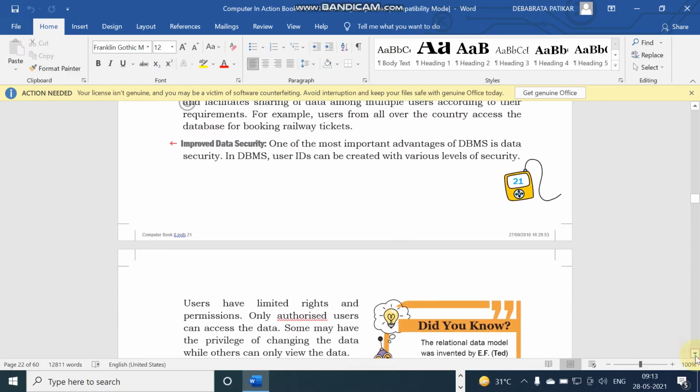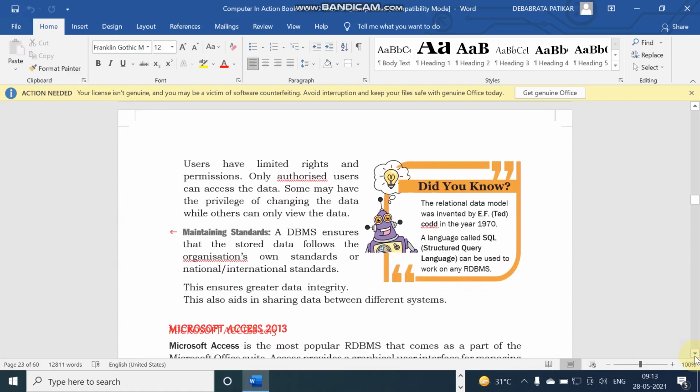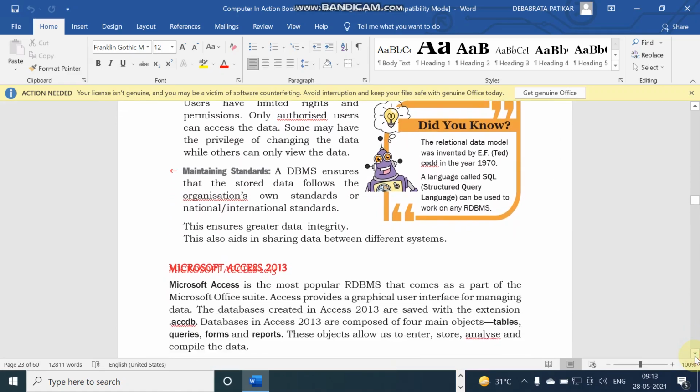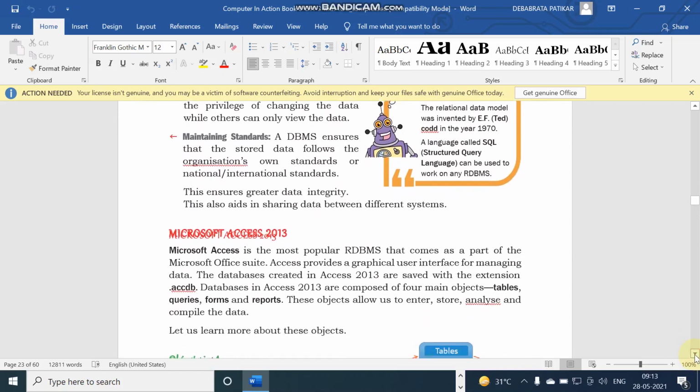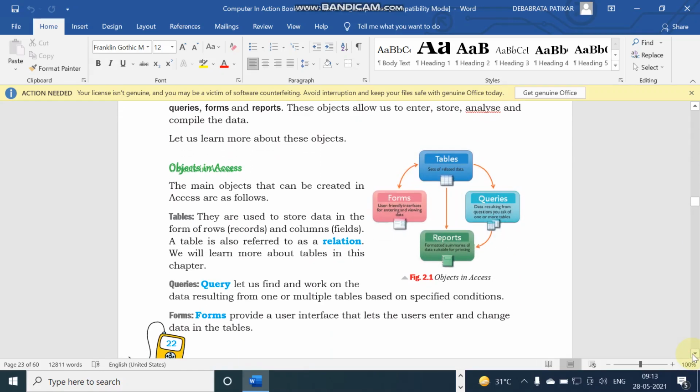It provides security. Also, a database provides the data access and data maintenance standard, that is the IT industry standard. Now, one of the popular DBMS or RDBMS is MS Access.